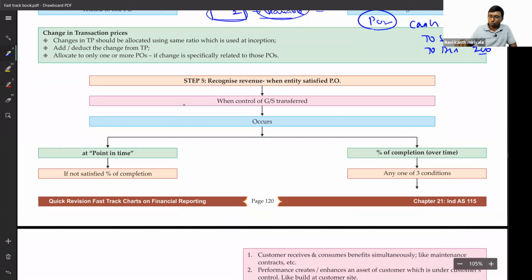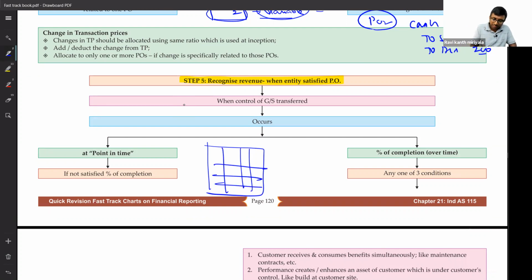Chalo. And most important, out of all the steps, practically the problems will come from this step. Let me tell a simple example. Suppose somebody is constructing an apartment, many houses, something like that. He's a builder.